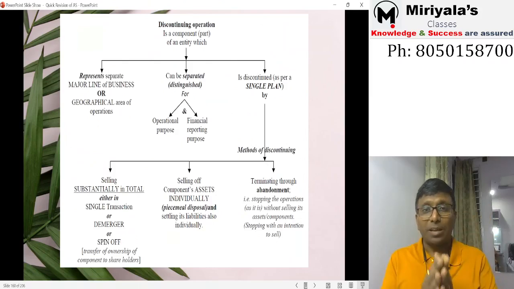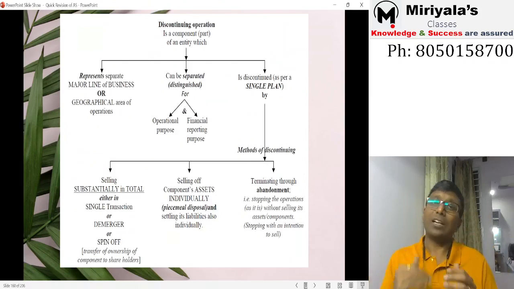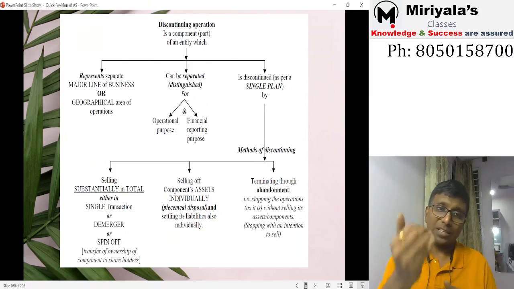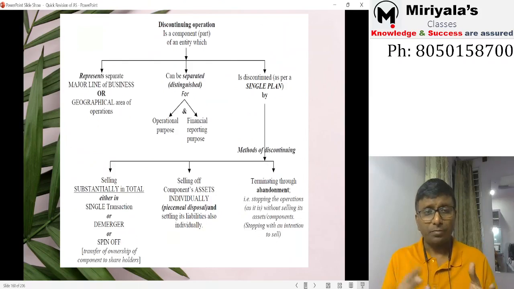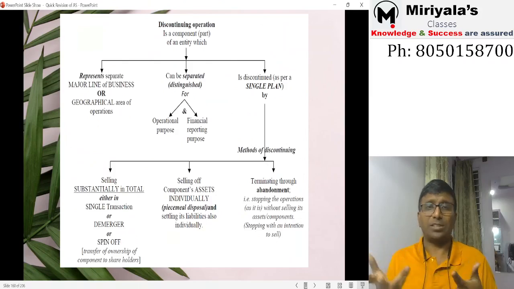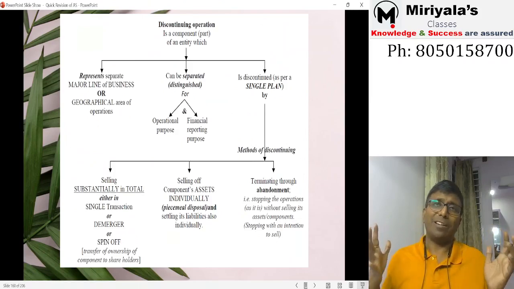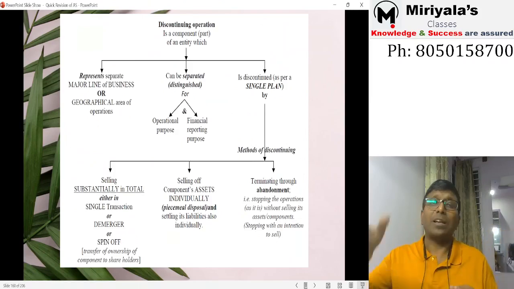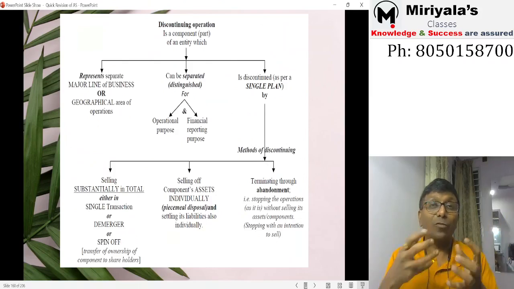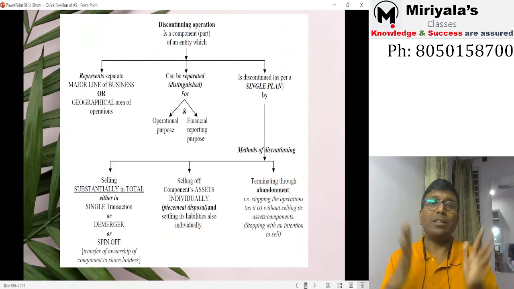If the management decided to sell it off, or decided to close down, whatever the reason. How do they sell it? They may sell it in one lot, in total, or by demerger, or by selling of the components, which we call piecemeal disposal. What is piecemeal disposal? I may have 1000 items. I may sell 100 items to one person, 20 items to another person, another 30 items to another person. If you start selling individually like that, that is piecemeal disposal.